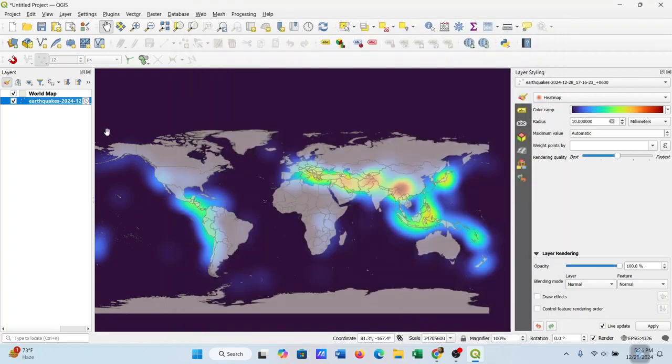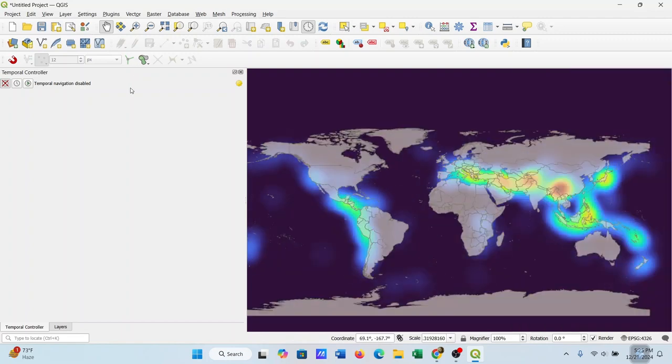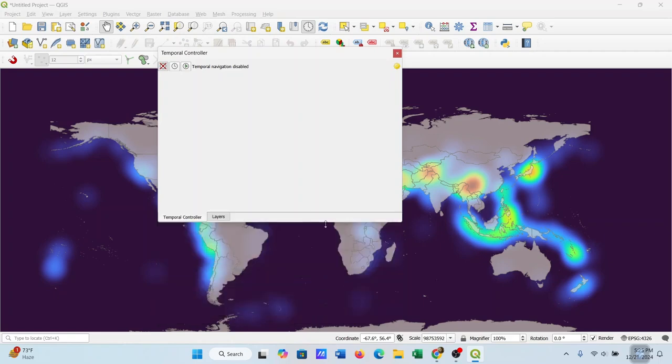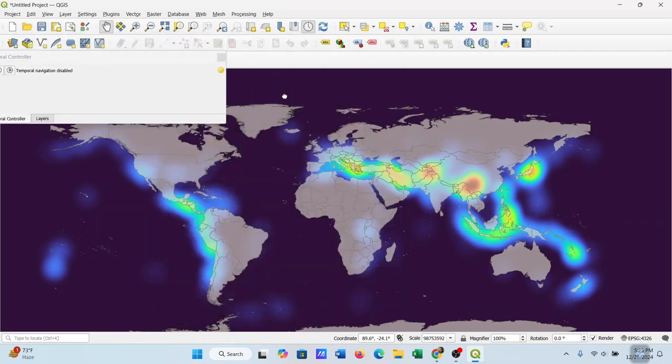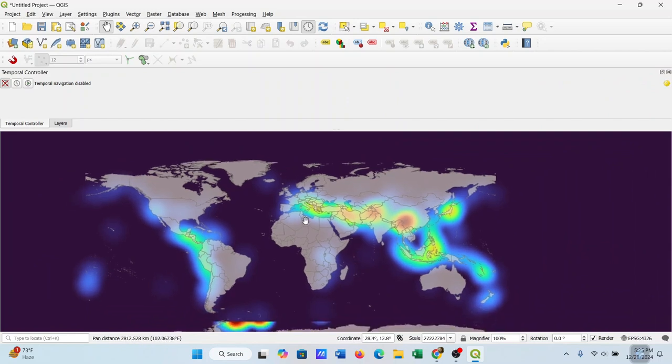After doing that, this clock sign will be here. We need to click that, and then we can choose this layer setting panel. I'm just readjusting the different panels.